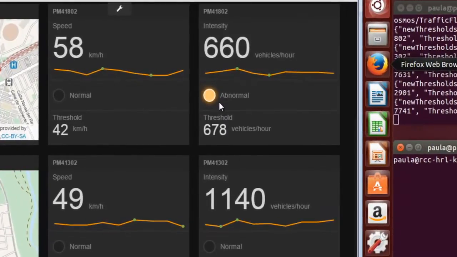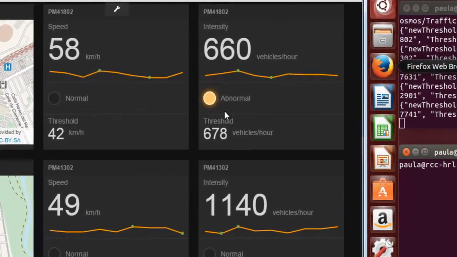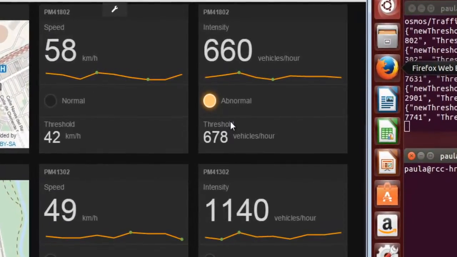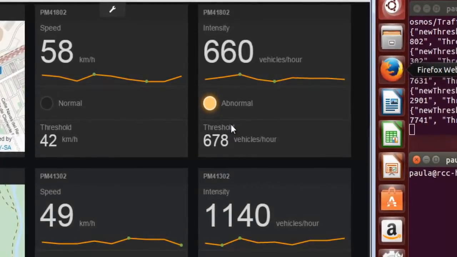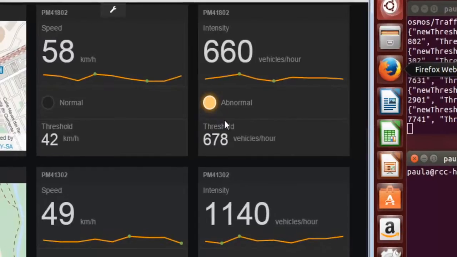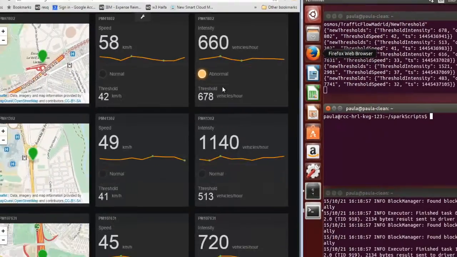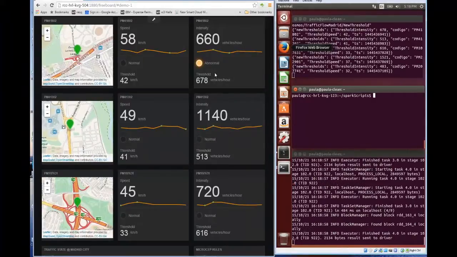The intensity of traffic at the first sensor decreased and is now below threshold, with a value of 660 vehicles per hour. This results in CEP raising an alert in the Cosmos system, and this can be used by EMT for many purposes. For example, to notify passengers near this location or those whose route will come close to it. Machine learning continues to run for the remaining sensors.